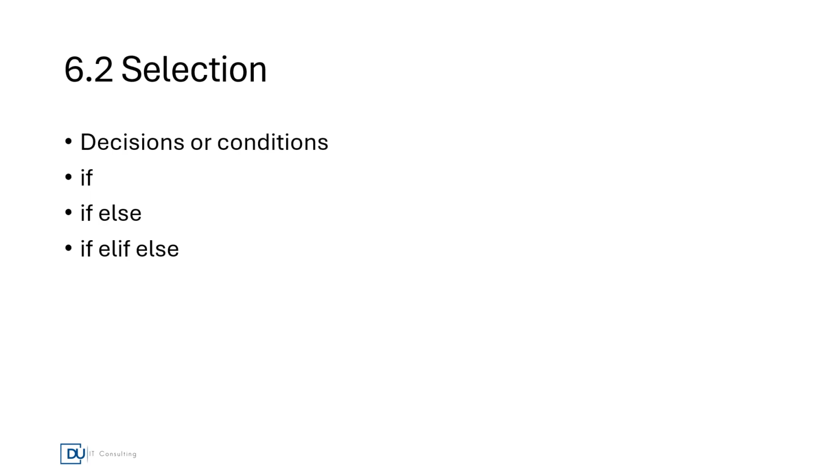Selection. Based on some decisions that the Python interpreter makes, or based on some conditions that it evaluates, based on the outcome of those decisions or conditions, the Python interpreter can execute different sets of lines of code in a program. Usually, these are grouped together using an if block or an if and else block, or if there are multiple conditions, then we need to use an if, elif, and else block.